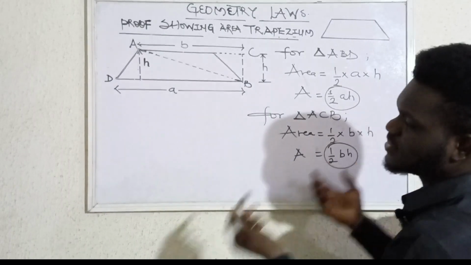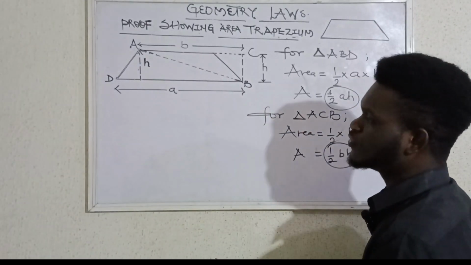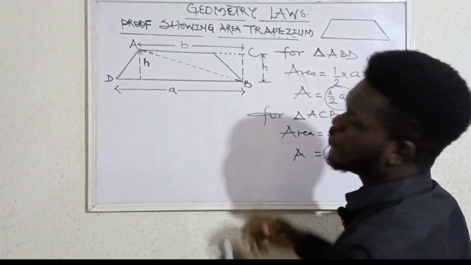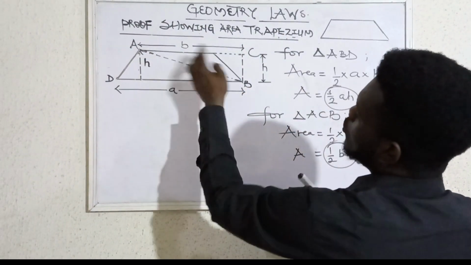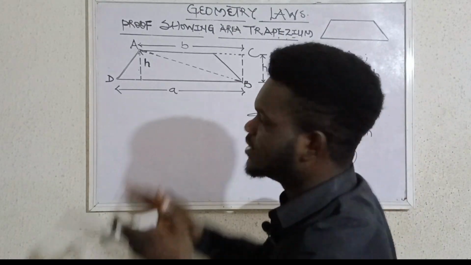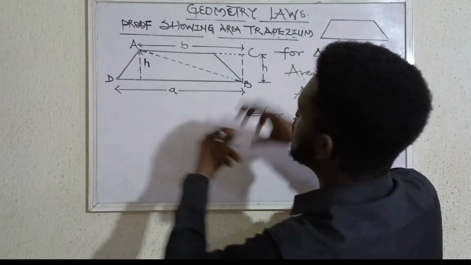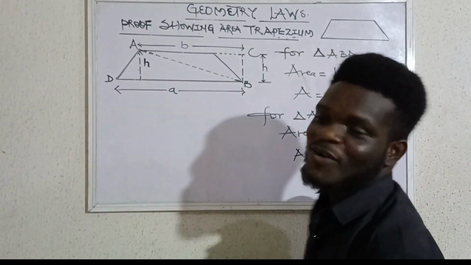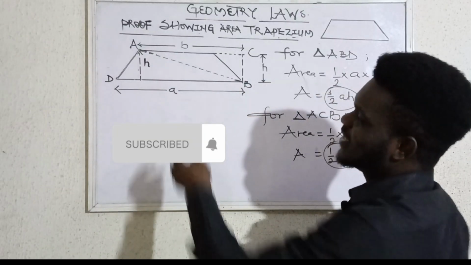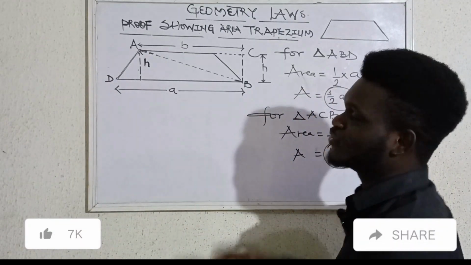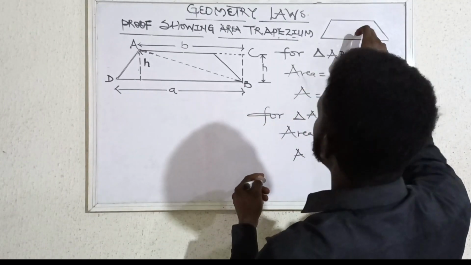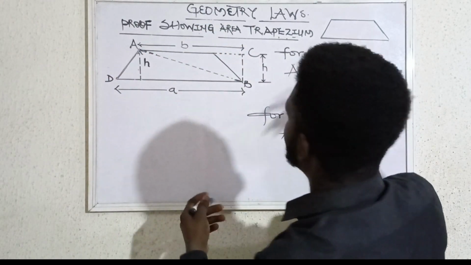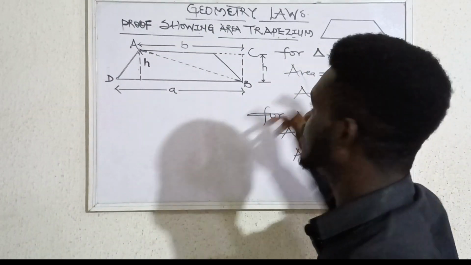Once you've gotten this, I think it's already very simplified. The next thing we need to understand is how to get the area of the whole shape, which is the trapezium. So you will not think that I mutilated the diagram: a trapezium can also be drawn like this, in the shape of a car or a moving vehicle. Don't get confused, it's the same thing. This is also a trapezium, just another way of drawing it.